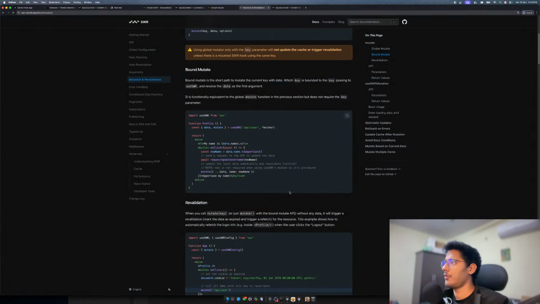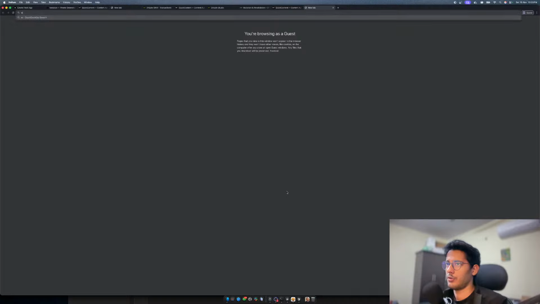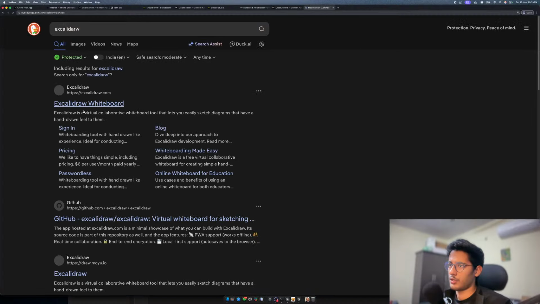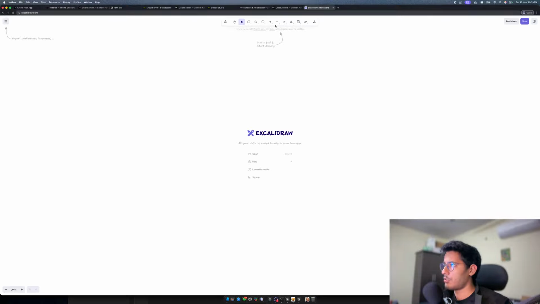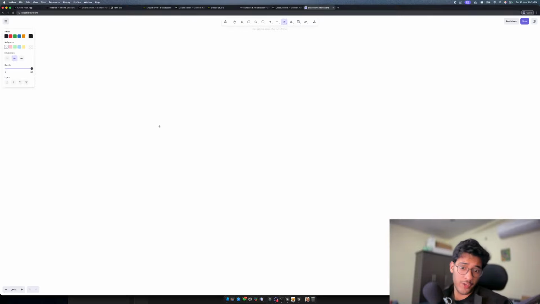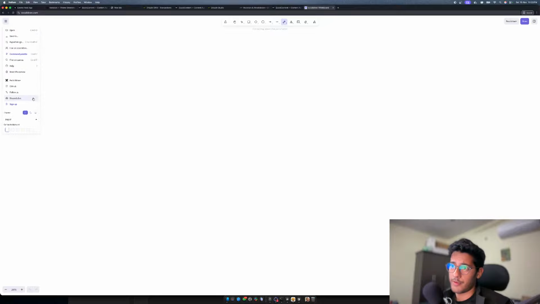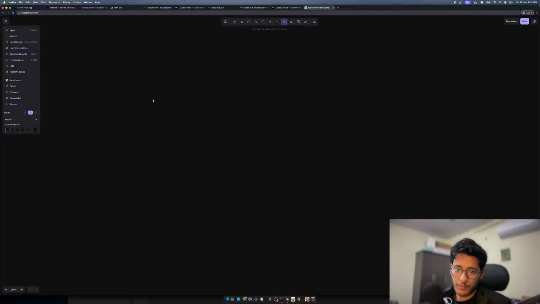So just to give you information on how this will work, I'll just go to Excalidraw. How this works, I don't know how to pronounce this, but I'll tell you how this works. It is very much like Vercel. First let's switch to white mode, and I'm very sorry for burning all of your eyes because it suddenly blasted white light on my face, but whatever. This is what I want to do.